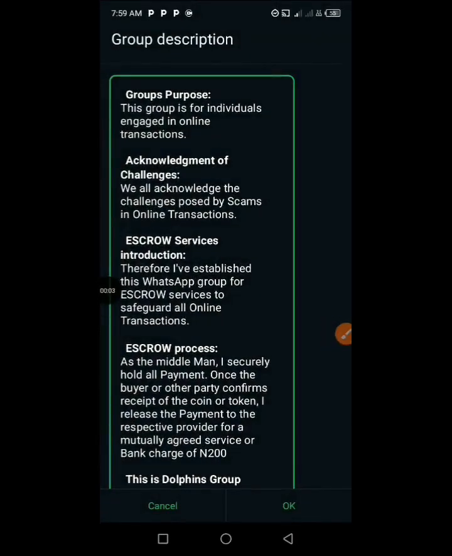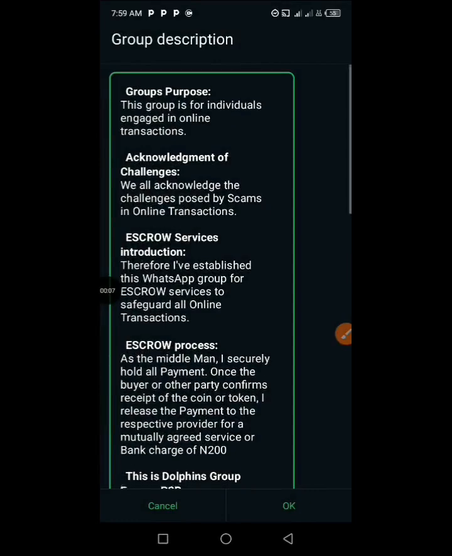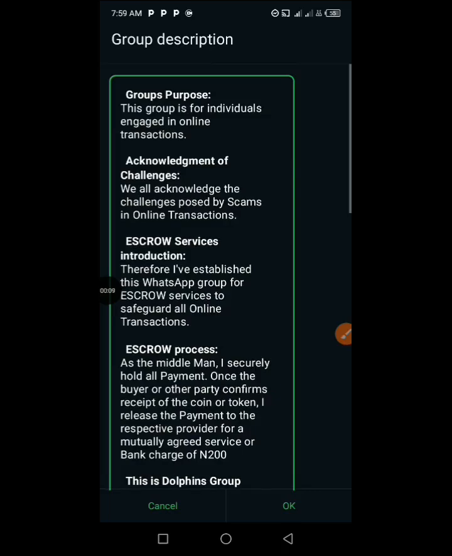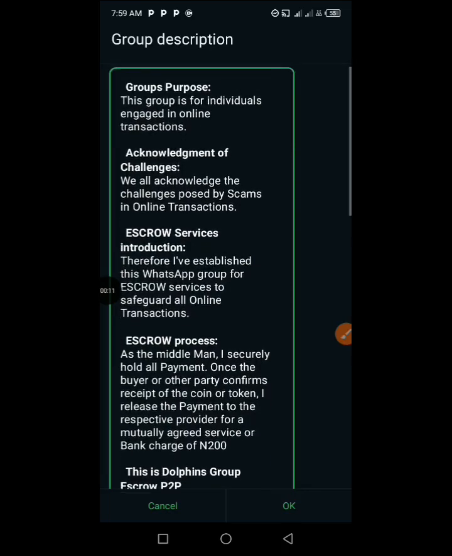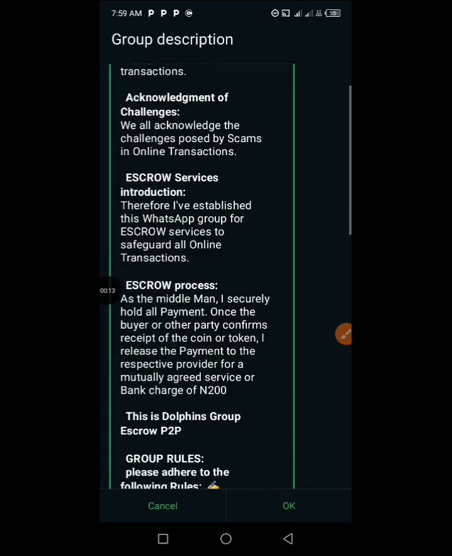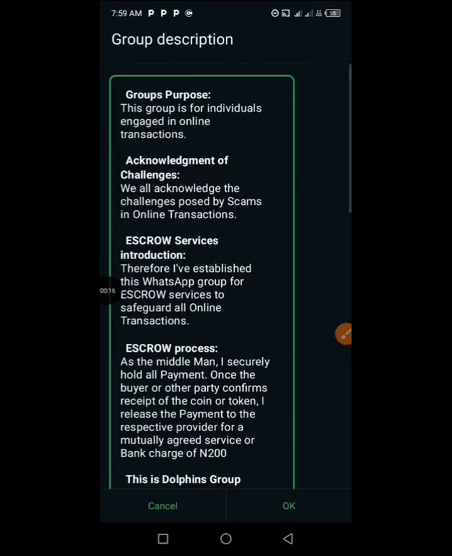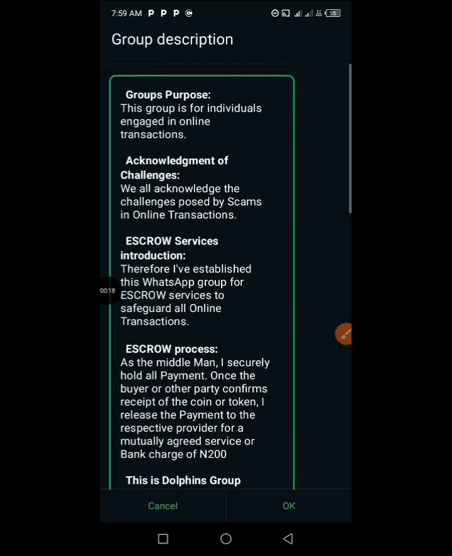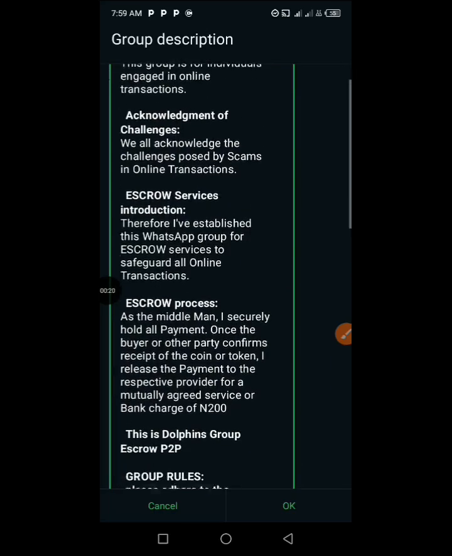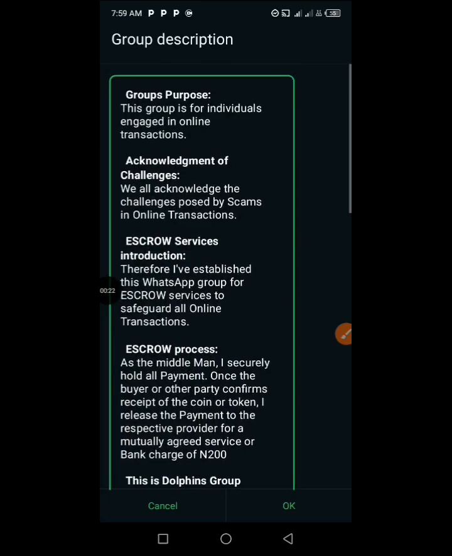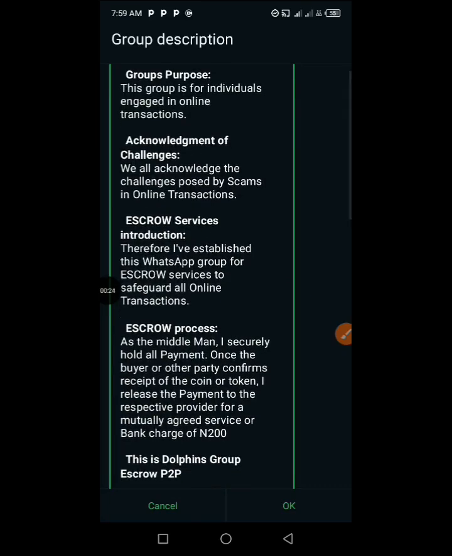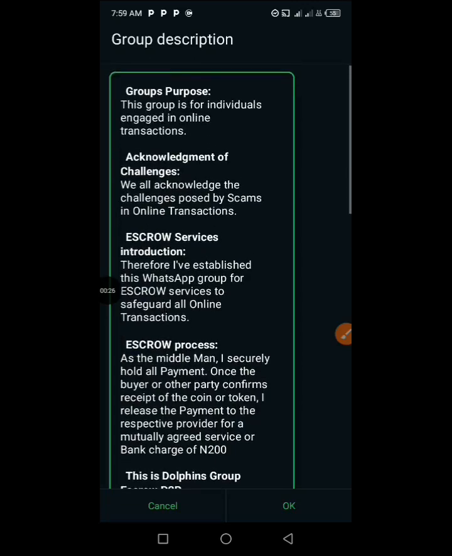First of all, if you are new in the DexCheq Escrow Group, I want you to understand what the escrow group is all about. Now, what is an escrow group? An escrow group is simply a centralized authority that handles transactions. All right. So what we are actually doing here in the DexCheq Escrow P2P Group is to allow you or anybody to perform transactions using the group.